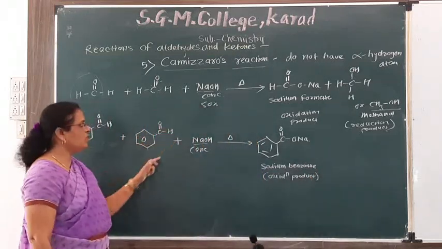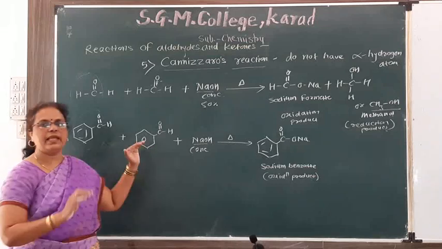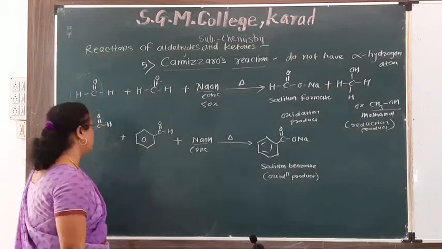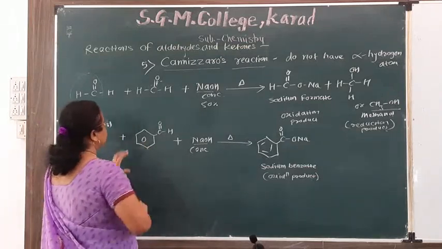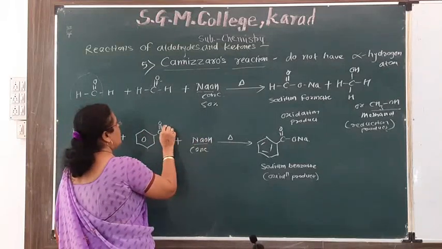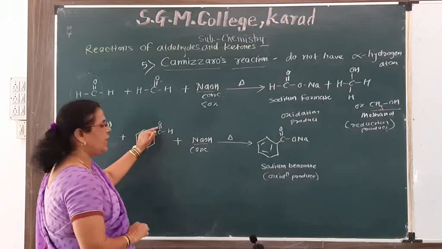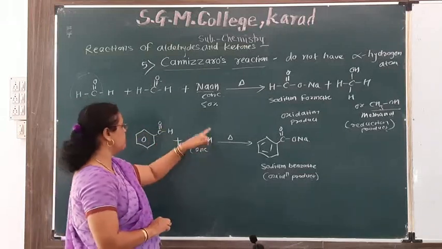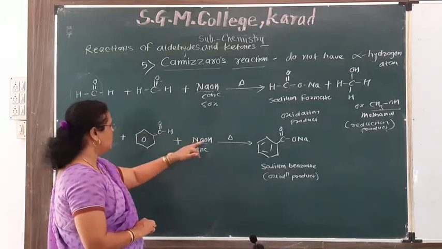Then another molecule of benzaldehyde gets reduced to give alcohol. Here the double bond breaks to get a single bond, and a hydrogen atom is attached to the oxygen atom.